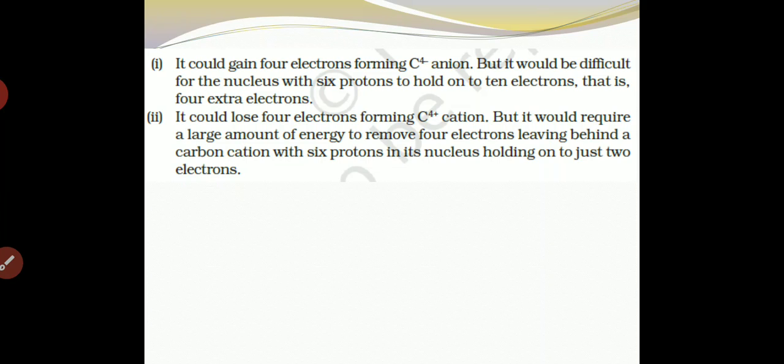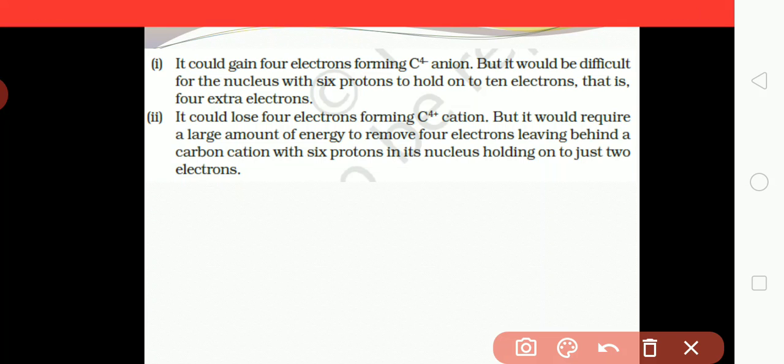In the first case, we know that the carbon outermost shell has 4 electrons, so it can gain 4 electrons. If carbon gains 4 electrons, it becomes an anion, C4 minus.